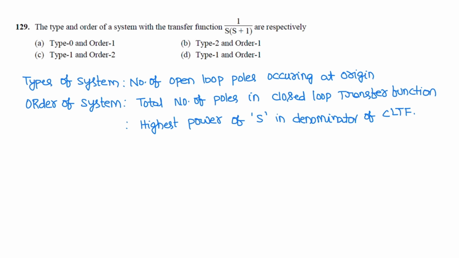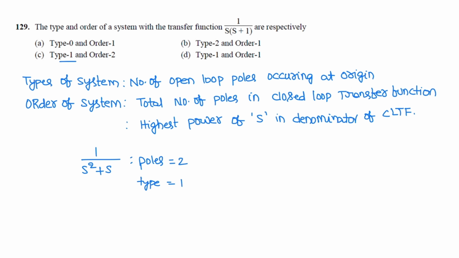The order of the system is the number of closed loop poles in the transfer function, which is the highest power of s in the denominator. Given transfer function is 1 by s into s plus 1, that is 1 by s square plus s. So the highest power in the denominator is 2, so the number of poles is 2 and the type of the system is 1. That is type 1 order 2. Correct option is C.